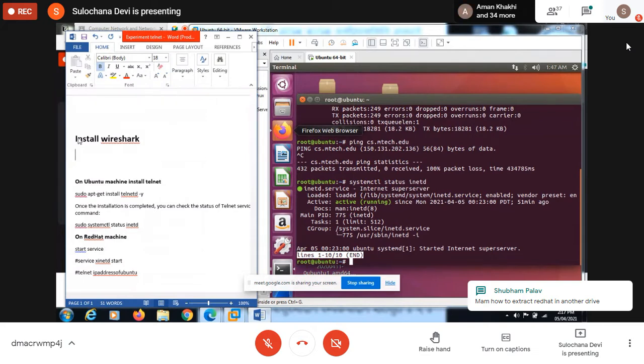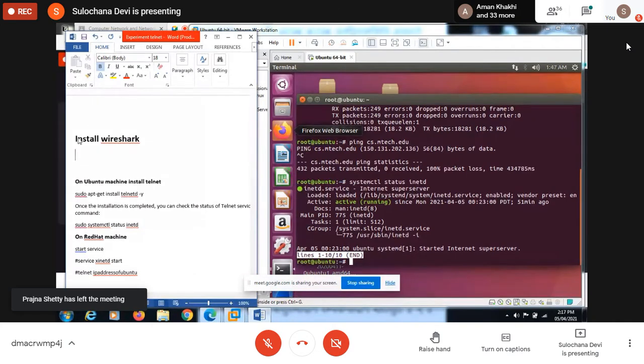We can run this in the background and assign an interface. On that interface, it will continuously capture all the packets. For that, your interfaces should be in promiscuous mode. Whatever data you are transmitting and receiving, it is just capturing those packets and storing all the header parts and all the data packets. Later on we can analyze all the captured packets. This is used for security purposes also.